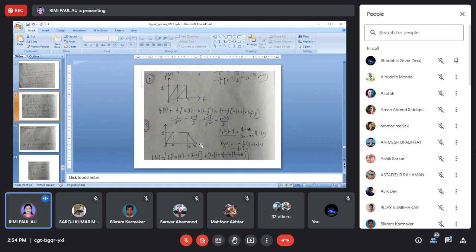X is now t. Or suppose here the value is t. X1 is 0, x2 is equal to a. So find out what is the first function: y1 0, y2 1, x1 0, x2 a. Find out the first f1t function.